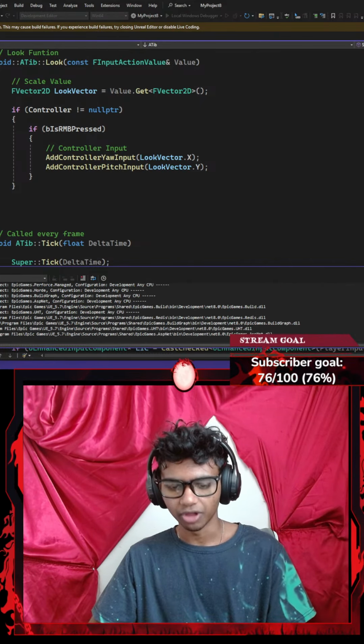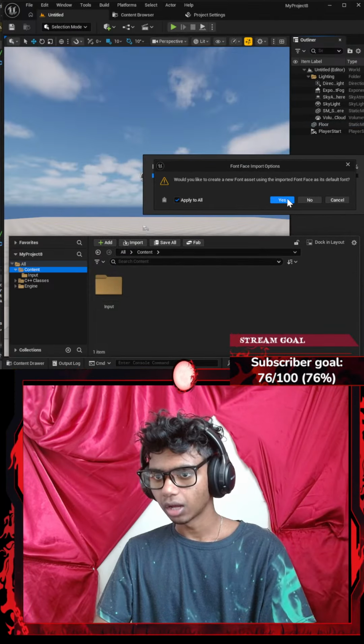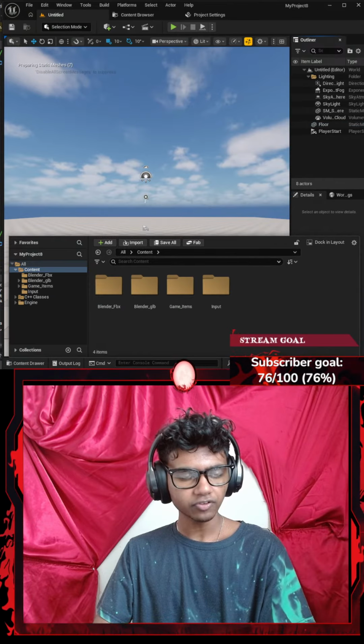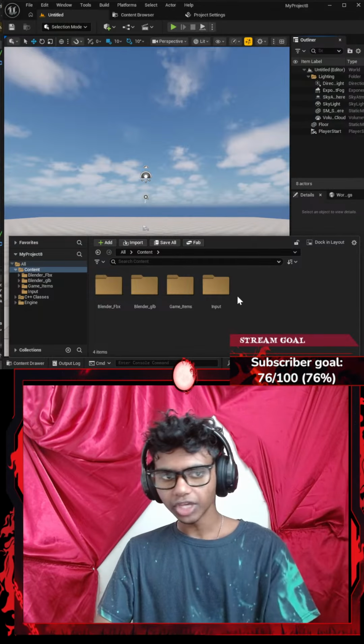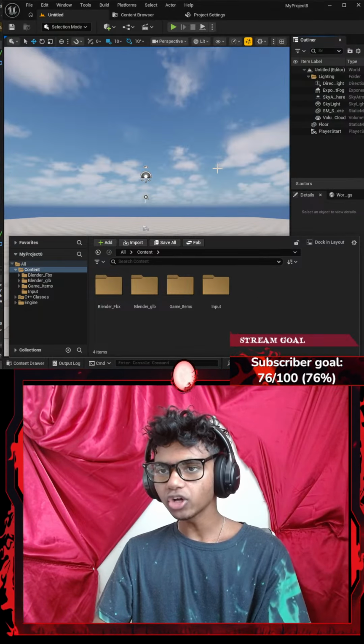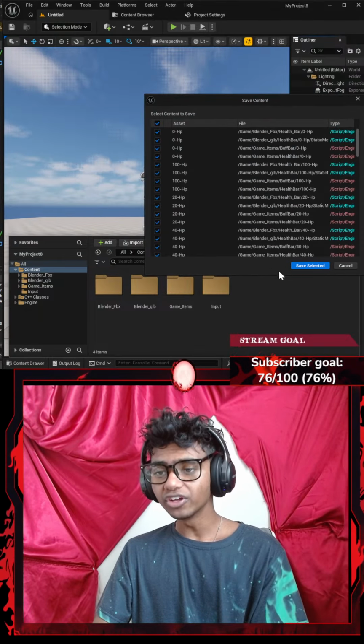There we go. Have my C++ classes as well now. I'm not going to do the mistake that I did last time. First, you're going to create a basic class. Let's create it. I'm going to go to content. Go ahead and load in all my stuff again. There we go. Let's import. Apply to all. Hit yes. Okay, perfect. And then let's get my chat up here real quick. Now, once I'm done with that, I'm going to firstly save everything.